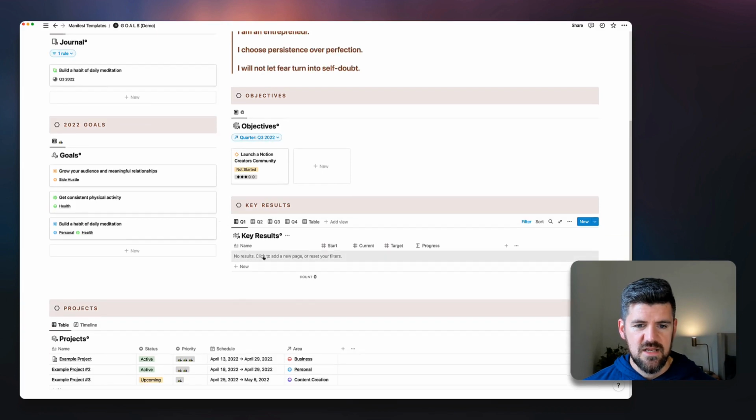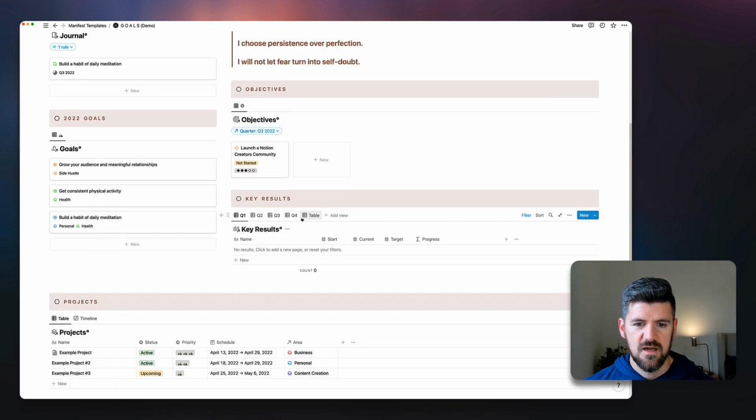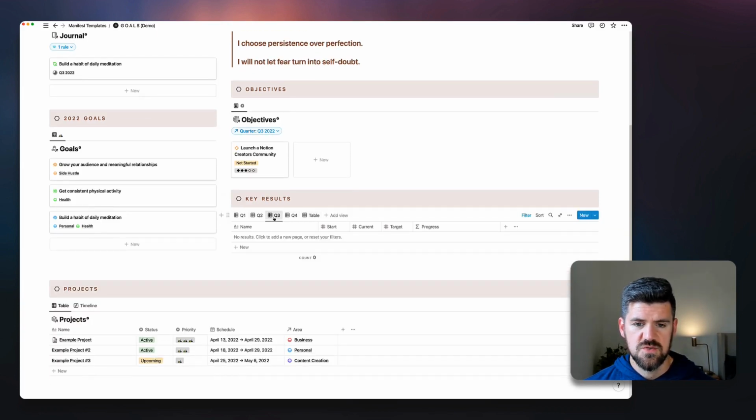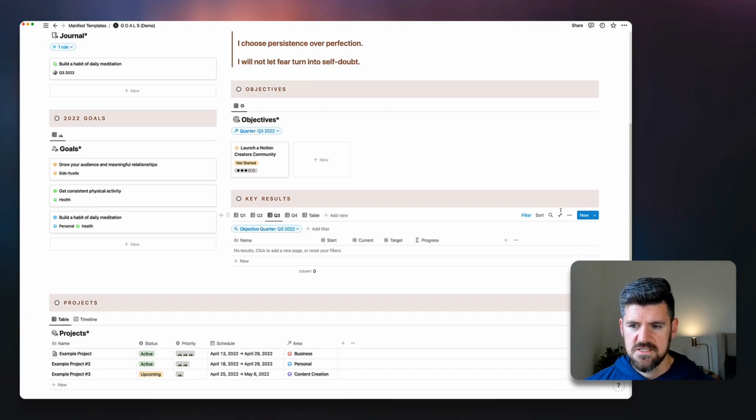So in key results, we've got sections for each quarter. So we're going to move to quarter 3, and let's just double check that this is filtered correctly. So this is accurate, so it's set to quarter 3.